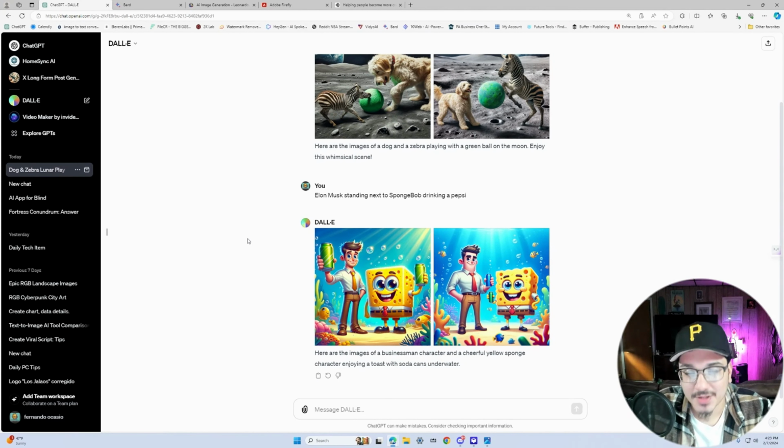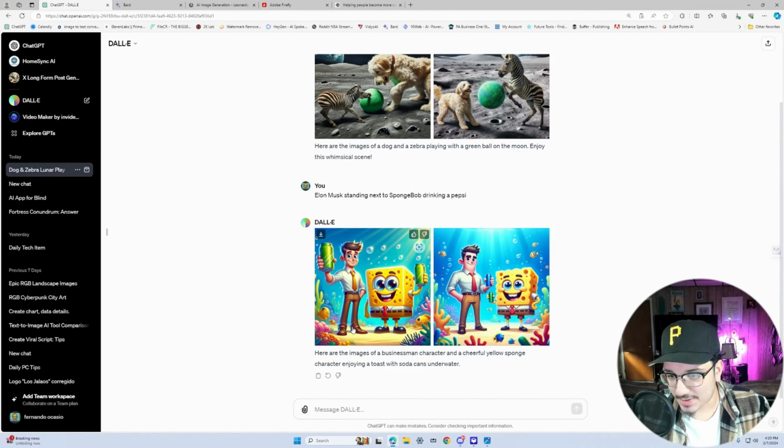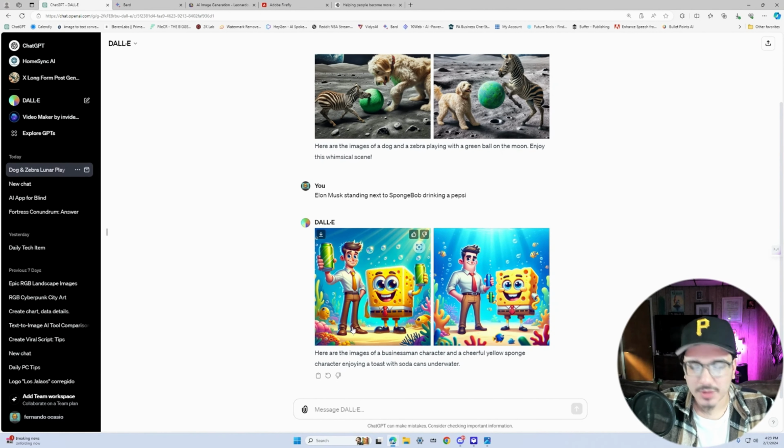Okay, you guys are gonna get a laugh at this one. So I went over to DALL-E 3 and gave it the prompt Elon Musk standing next to SpongeBob drinking a Pepsi. And I guess it nailed it, but it really didn't. So it put SpongeBob in it, but it doesn't say it's SpongeBob. It says it's a cheerful yellow sponge character, and then put him next to a businessman character, which essentially Elon Musk is a businessman and SpongeBob is a yellow sponge character, but they didn't put Elon Musk next to SpongeBob, and they're not drinking Pepsi. They're drinking some sort of soda, but they're not drinking Pepsi.